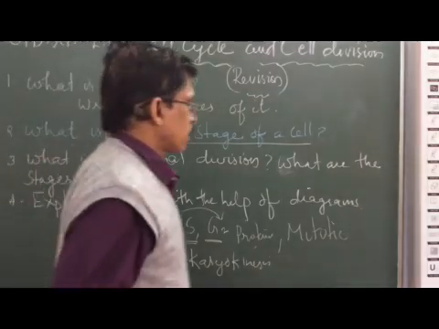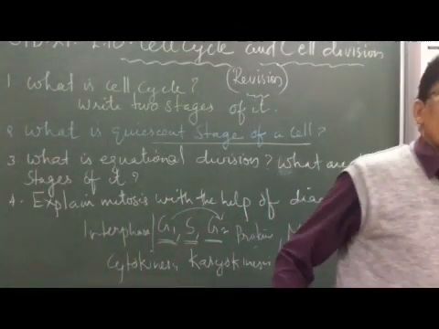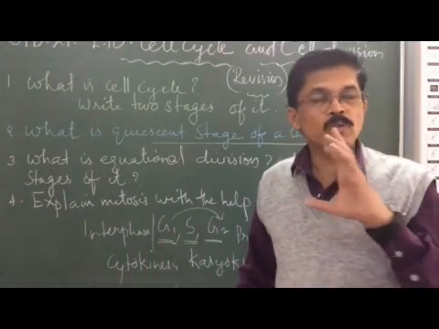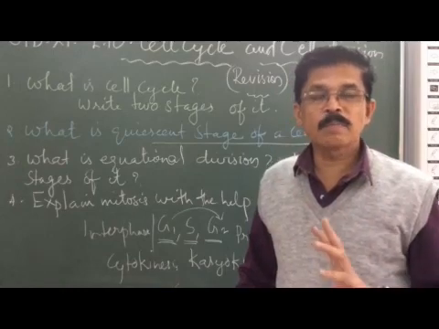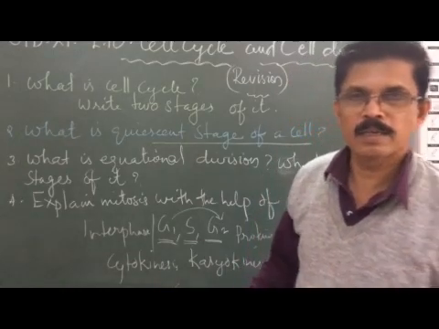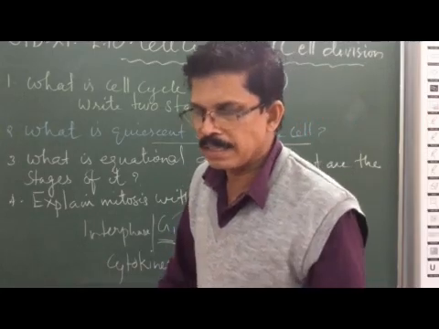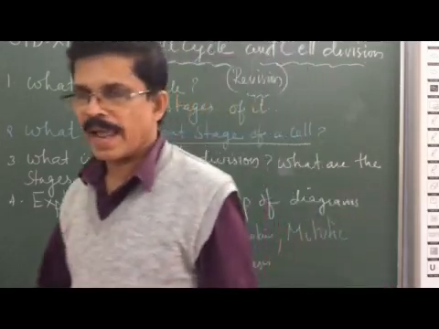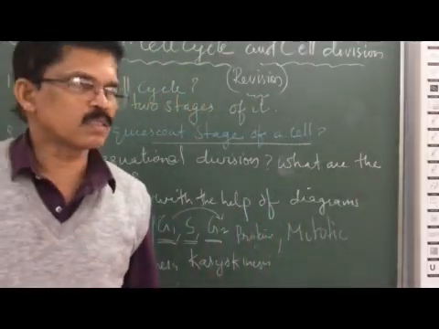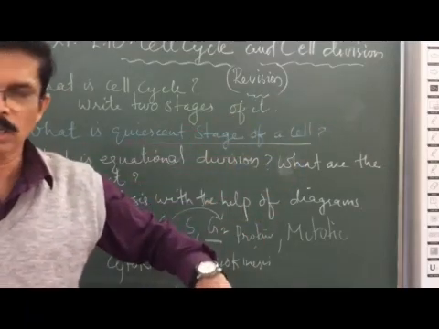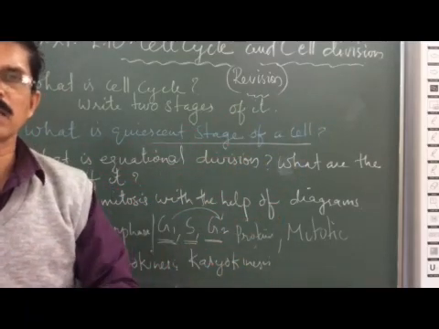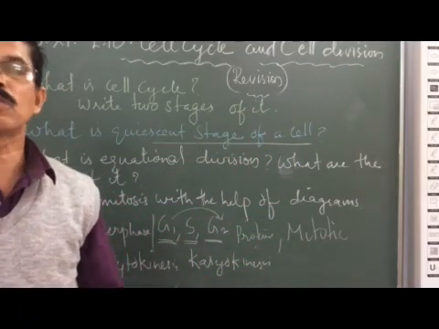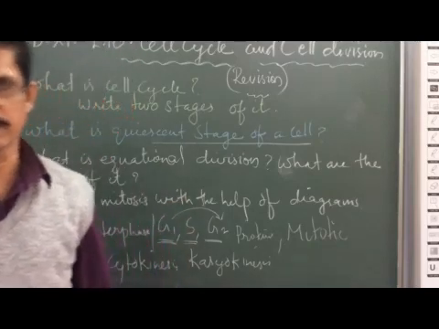Mitosis is called the equational division. Why is mitosis called equational division? It is called equational division because the chromosome number in the daughter cells remains the same as that of the parent cell. Even after the mitotic division and two daughter cells are formed, the daughter cells have the same number of chromosomes as the parent cell. So in short, the parent cell and the daughter cells have the same number of chromosomes. This is why mitosis is called equational division.